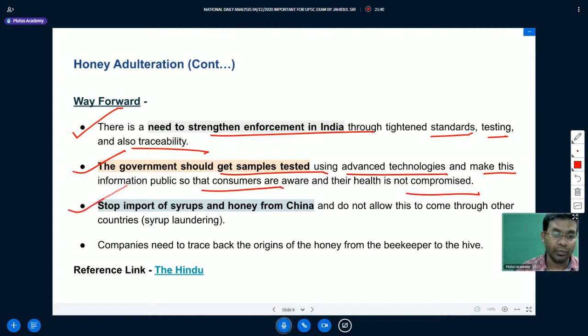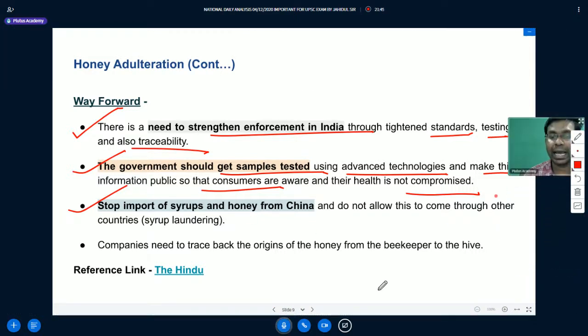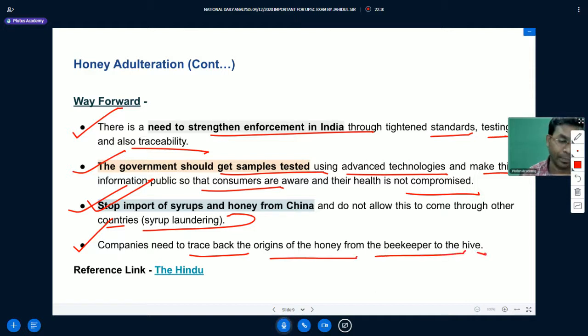We should stop import of syrups and honey from China, and we should not allow this to come through other countries, which can be termed syrup laundering. You know about money laundering, so this can similarly be termed syrup laundering. If we are not importing directly from China, we should not allow those things to be imported through some other countries. Then companies need to trace back the origin of the honey from the beekeepers to the hive. So these are the ways forward. If you want to learn more, you can follow this reference link from The Hindu.